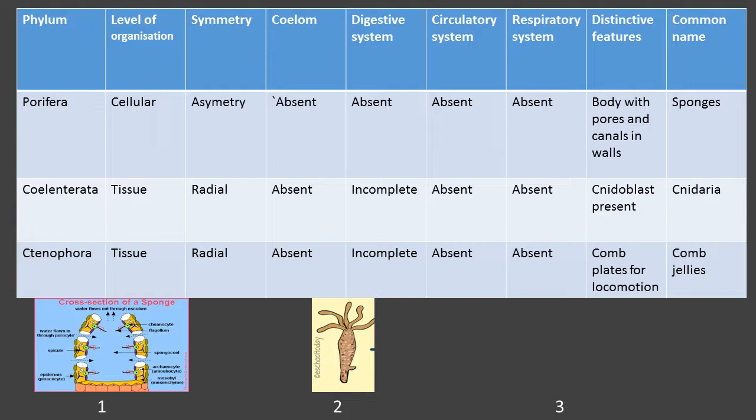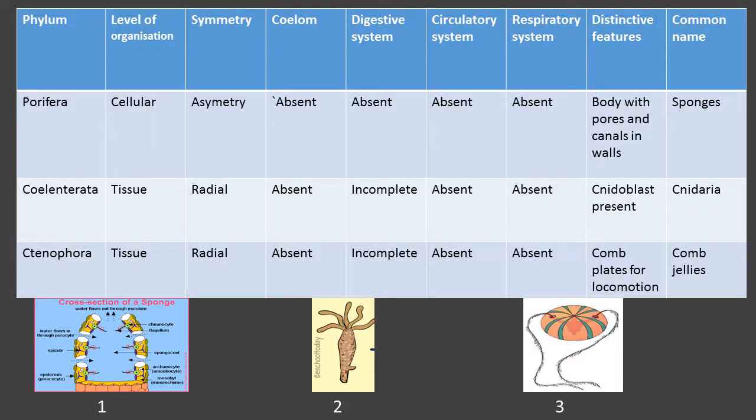Clear? Yes. Let us have a look into the third phylum, that is Ctenophora. Ctenophora members are also showing tissue level of organization. Here we have the example of Pleurobrachia. They are showing radial symmetry, and coelom is absent. The digestive system is incomplete because it consists of only one opening for the ingestion and egestion of the material. The circulatory system is absent.